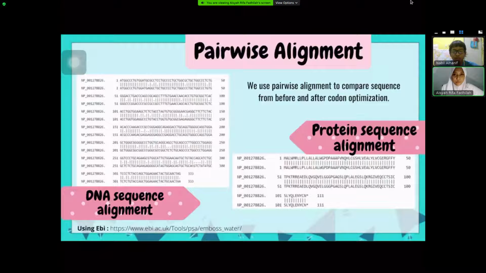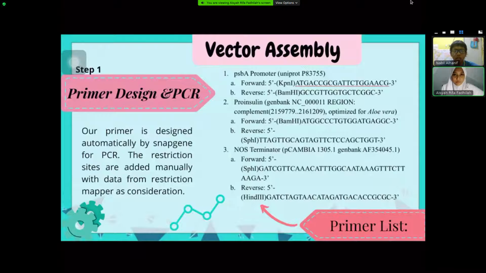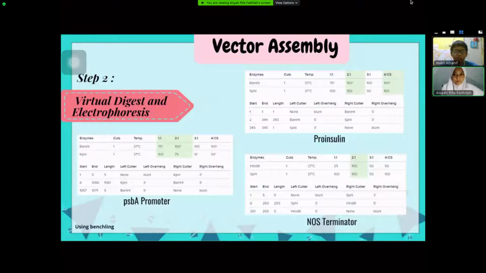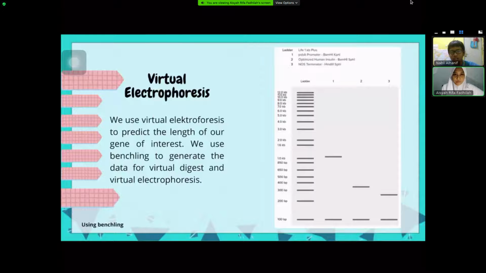After that we do pairwise alignment to compare the sequence before and after the codon optimization. Then we start assembling the vector. The first step in assembling the vector is designing the primer and doing PCR. Our primer is designed automatically by SnapGene for PCR, while the restriction sites are added manually with data from the restriction mapper as consideration. Next step is to do viral digest and electrophoresis, as shown in the current slide, to predict the length of our gene of interest.